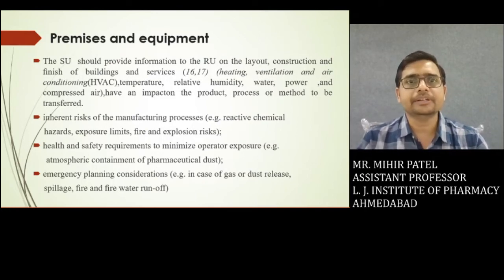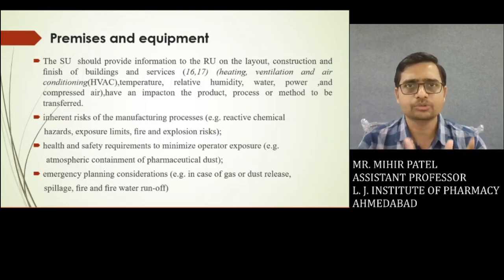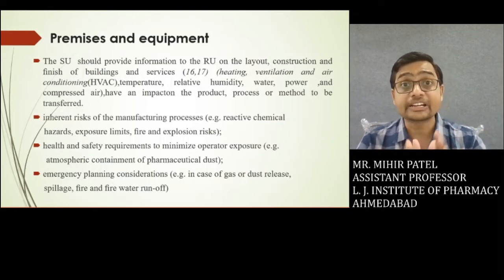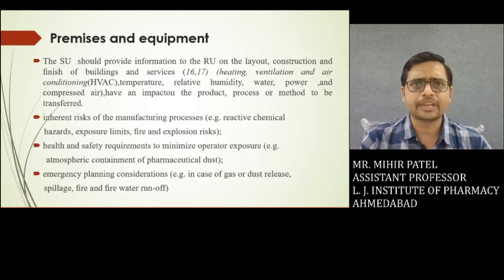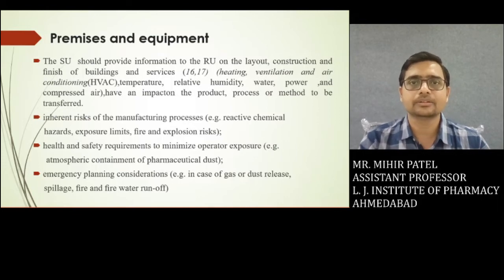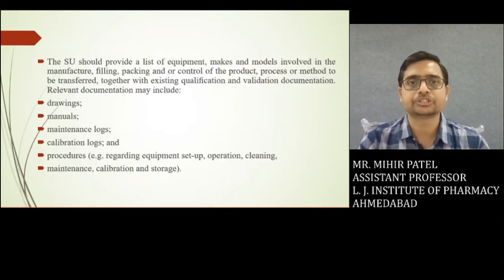Next, we can talk about premises and equipment. In that case, SU should provide information to the RU regarding its layout, structure, inherent risk of the manufacturing process, health and safety to minimize operator exposure, and emergency planning considerations in case of gas or dust release or some kind of fire incident. So all these activities should be managed in a well-controlled condition.